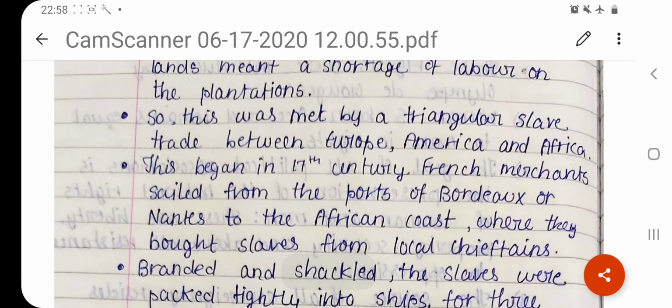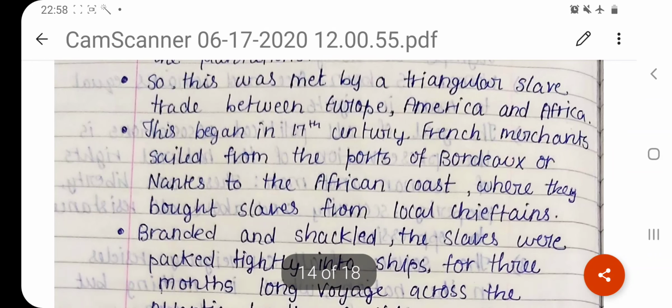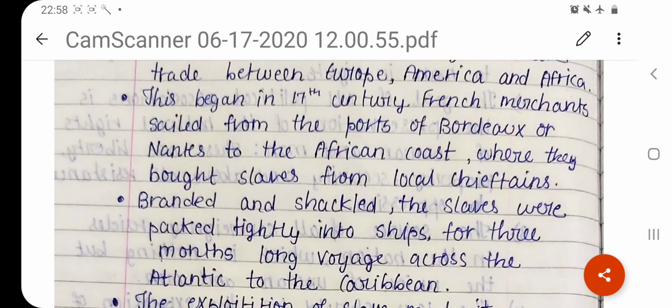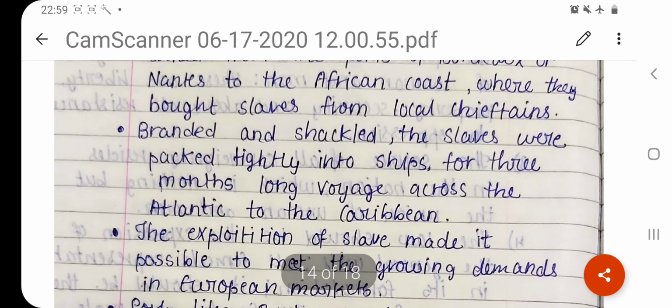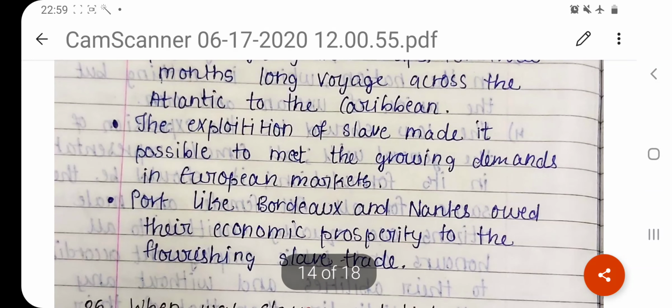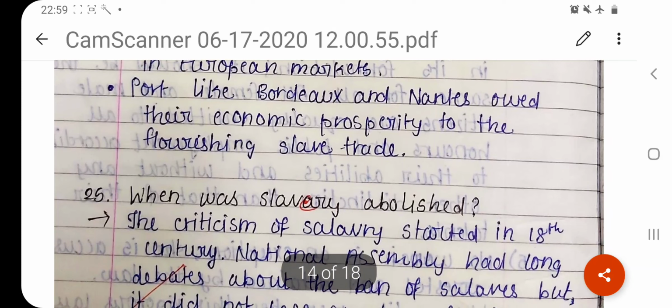This began in the 17th century. French merchants sailed from the ports of Bordeaux and Nantes to the African coast, where they bought slaves from local chieftains. Slaves were branded and shackled, which means a mark was put on them, a hot metal mark, and they were tied up, chained, and packed tightly into ships for a 3 month long voyage across the Atlantic to the Caribbean. The exploitation of slaves made it possible to meet the growing demands in European markets. Ports like Bordeaux and Nantes owed their economic prosperity to the flourishing slave trade.